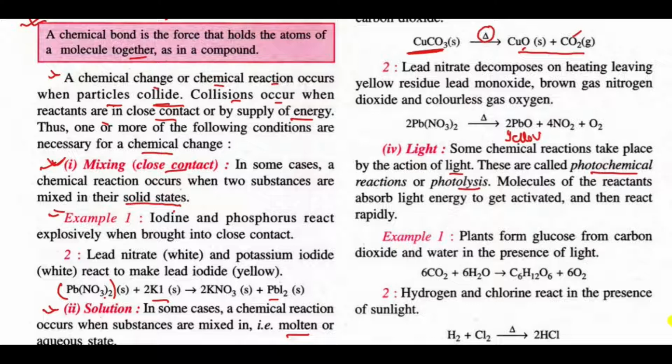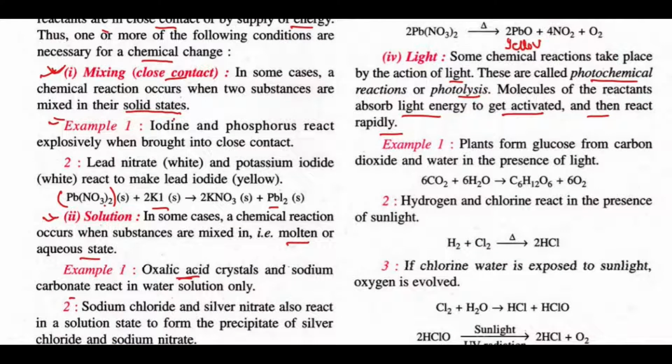Molecules of the reactants absorb light energy, get activated, and then react rapidly. This is the equation for photosynthesis. Plants form glucose from carbon dioxide and water in the presence of light. Carbon dioxide plus 6H2O gives glucose and oxygen.